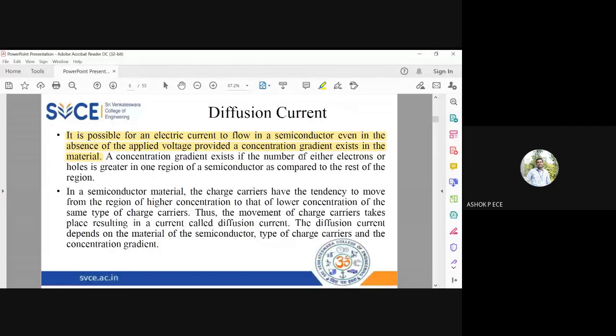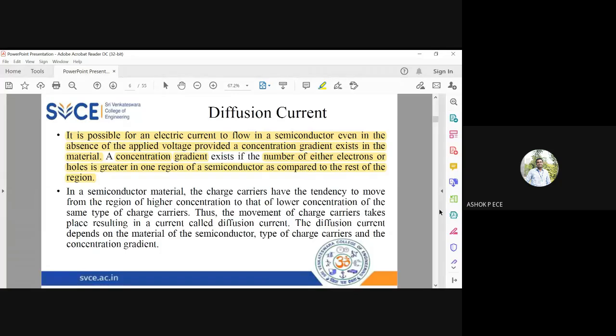Because of doping, you are going to have a concentration gradient. What is a concentration gradient? One side you have a lot of electrons or holes. Other side, you have less number of electrons and holes. So on one side, the concentration of carriers is going to be very, very large. On the other side, the carrier concentration is going to be very, very less.